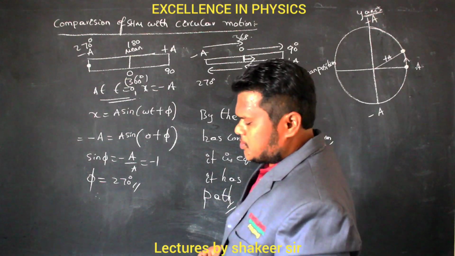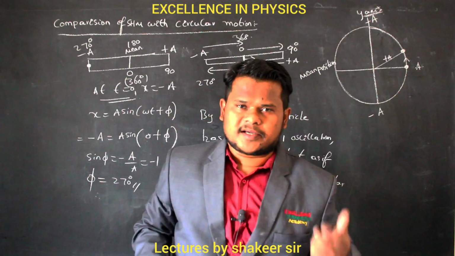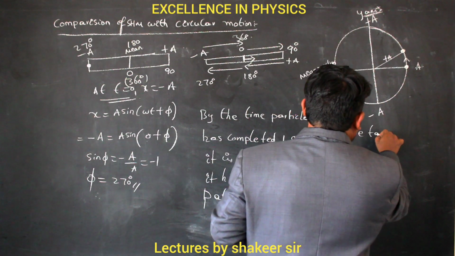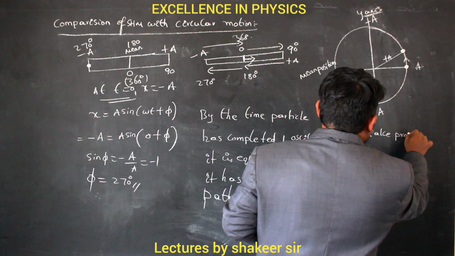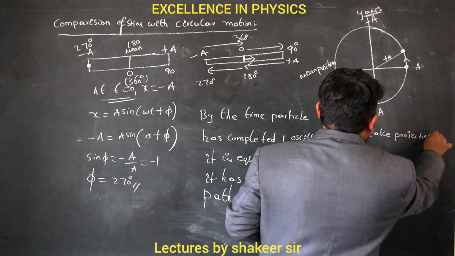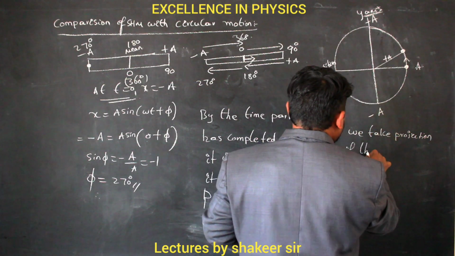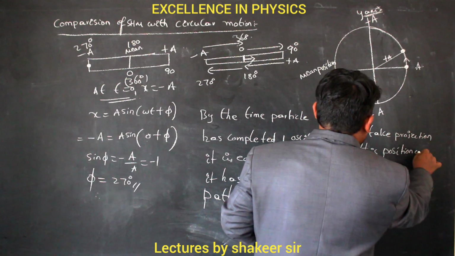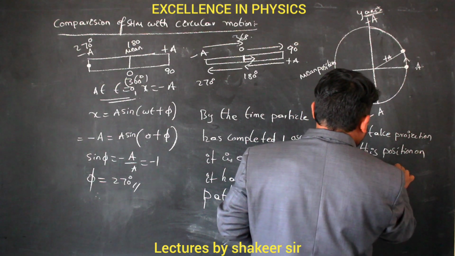And now we take the projection of this body on the y-axis. Clear? So what we'll do? We take the projection of this position of this body on the y-axis.